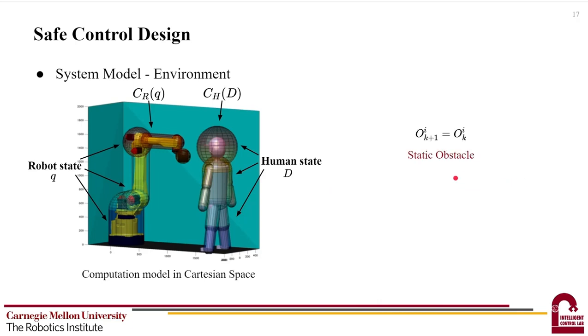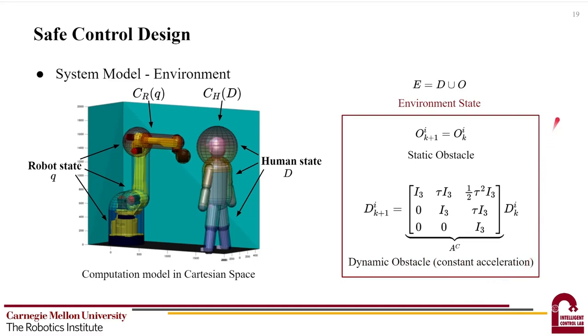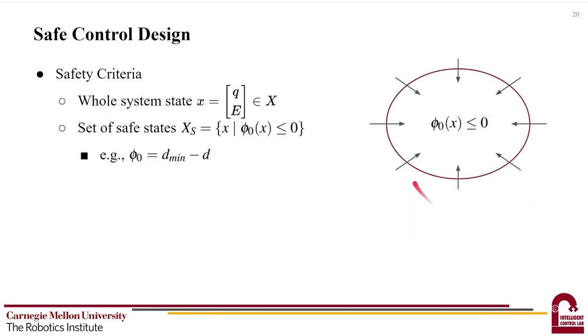In more general cases, we categorize the obstacles into two types: static obstacles, whose states are constant, and dynamic obstacles, which we assume to have constant acceleration, such as humans. This is a realistic assumption since human motions are normally smooth. Finally, we represent the full environment state as a union of the static and dynamic obstacles. Now, the whole system state is just a concatenation of both the robot state Q and the environment state E. We can then design our safety criteria.